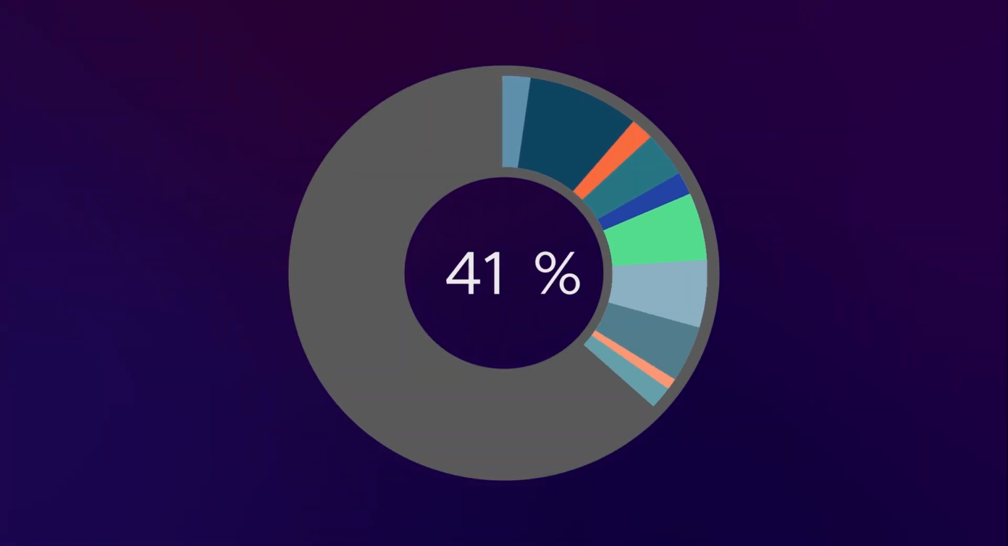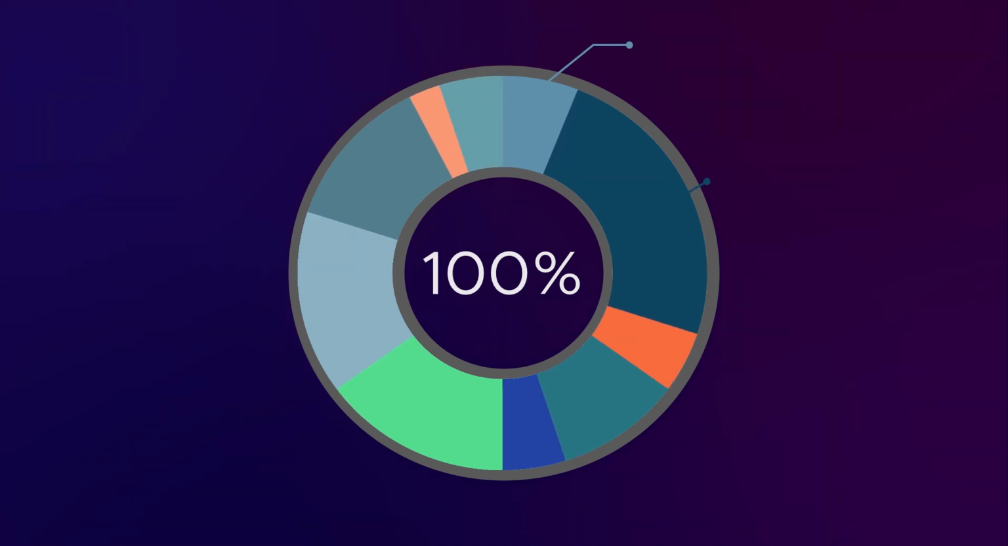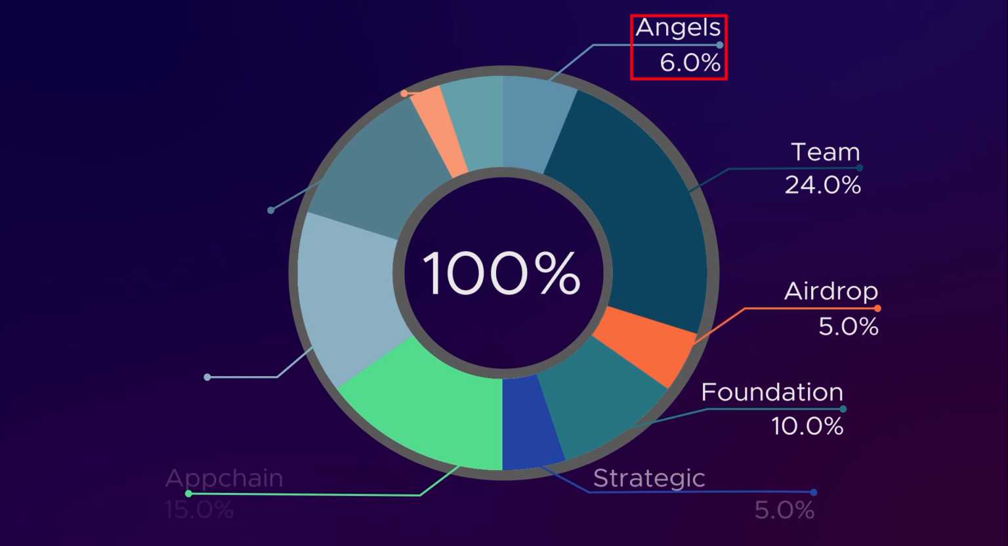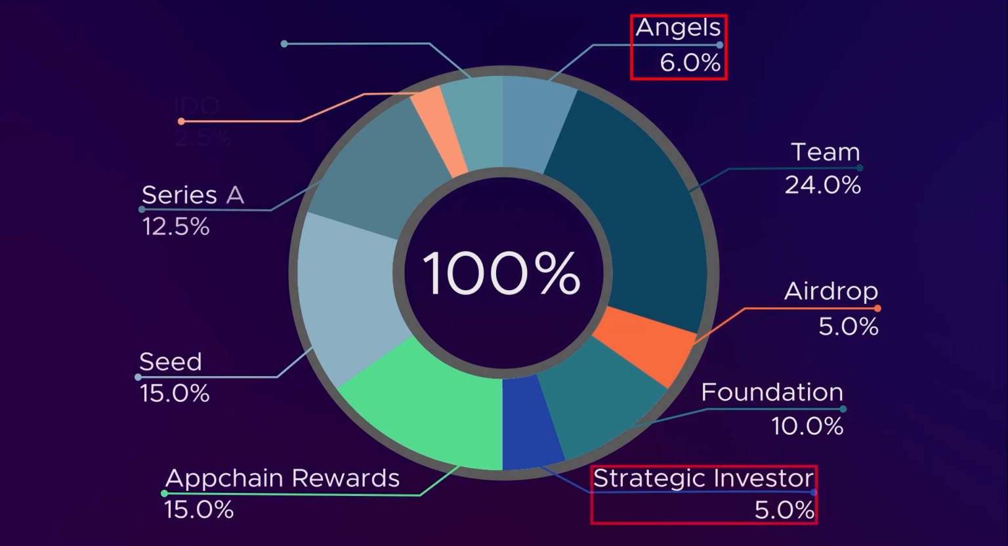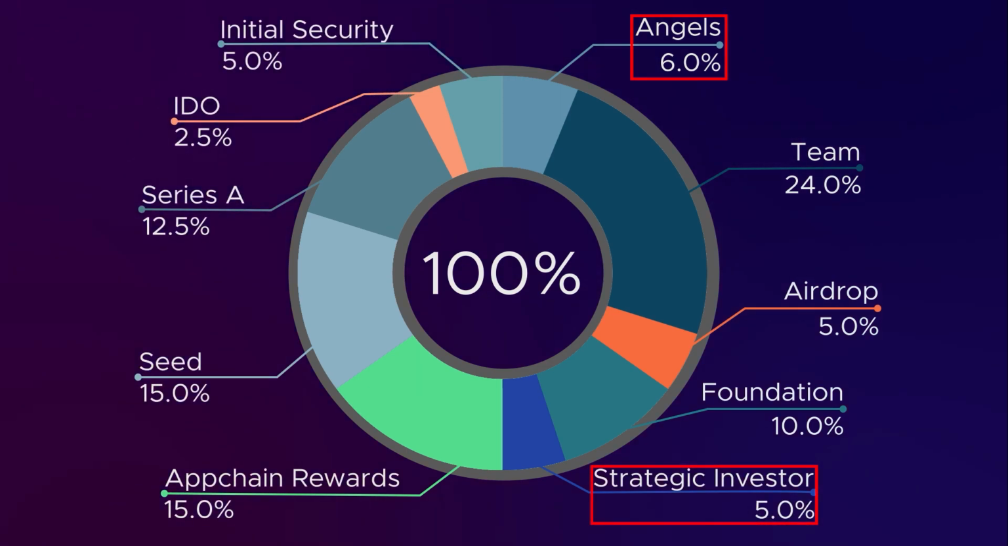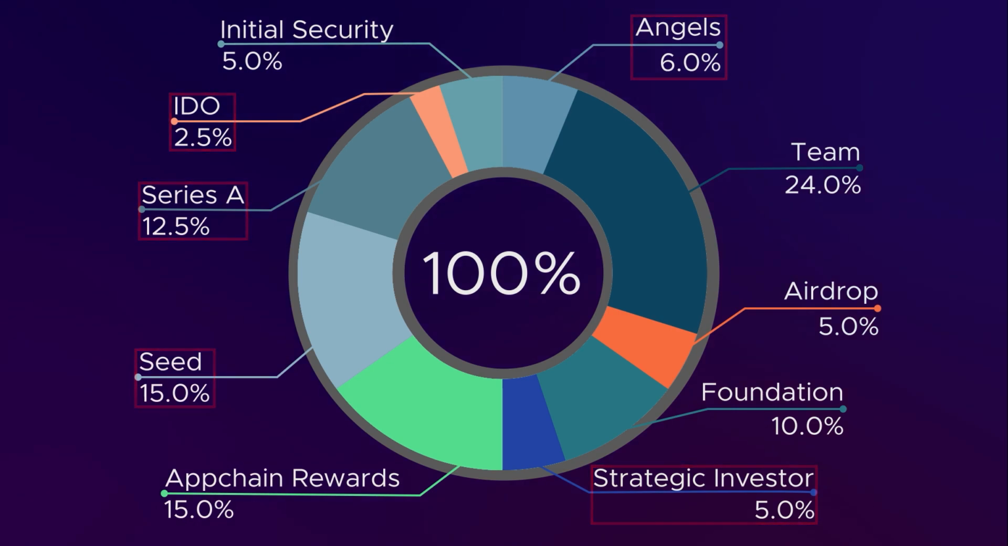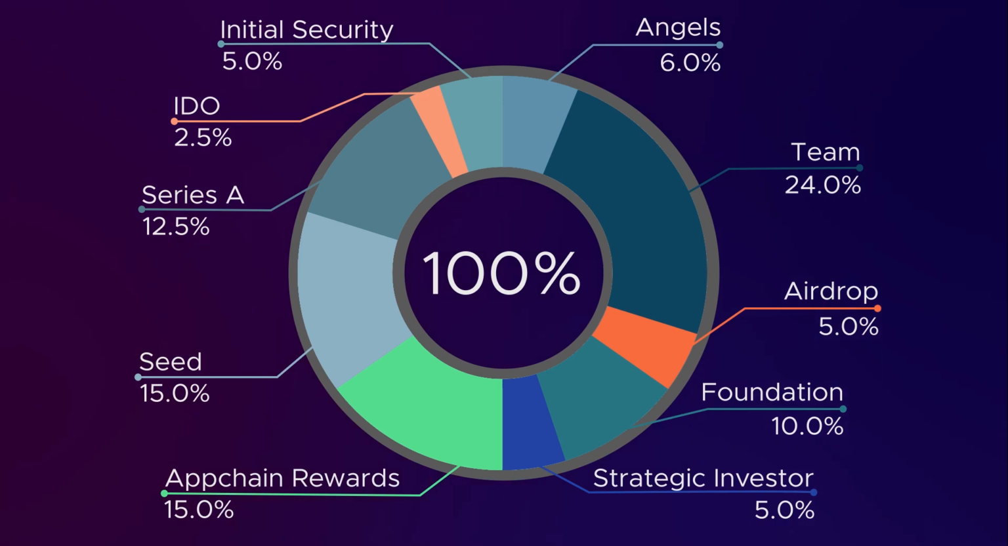The total supply of OCT is fixed at 100 million. 41% of OCT will be distributed to investors, 6% to angel investors, 5% to a strategic investor, which is Near Foundation, 15% and 12.5% respectively to institutional investors, who participate in seed and Series A private sales, and 2.5% to IDO investors. 30% of the total supply will be used to incentivize upcoming Octopus community contributors, which includes 10% to